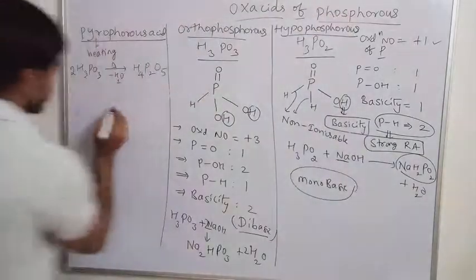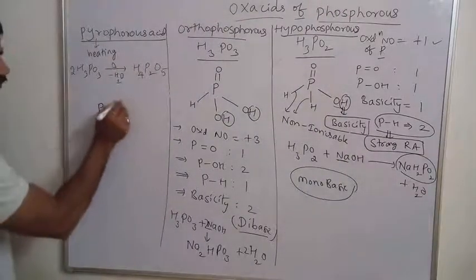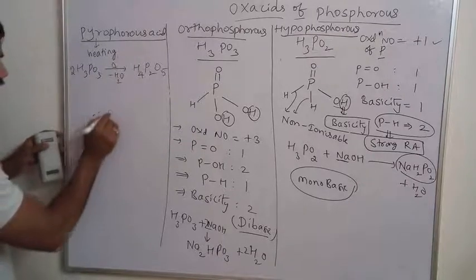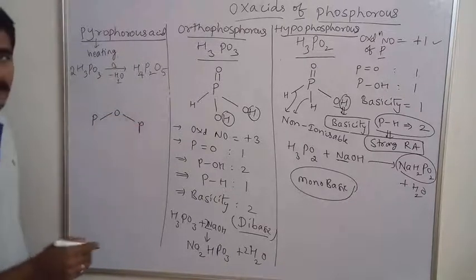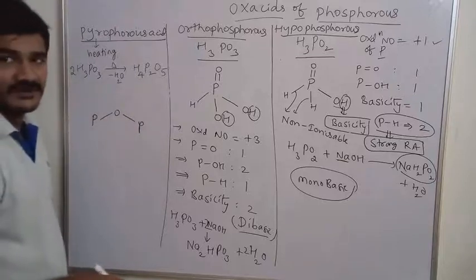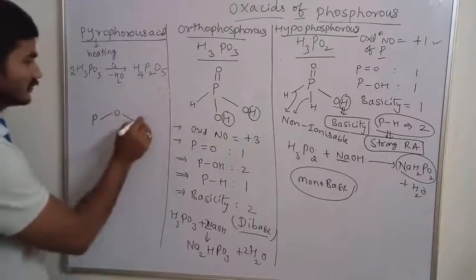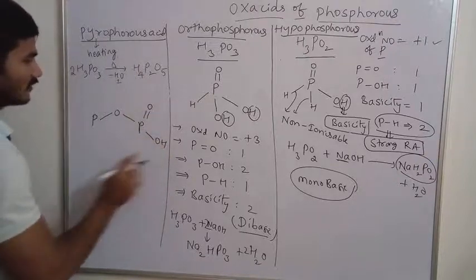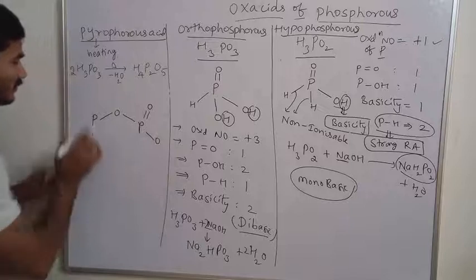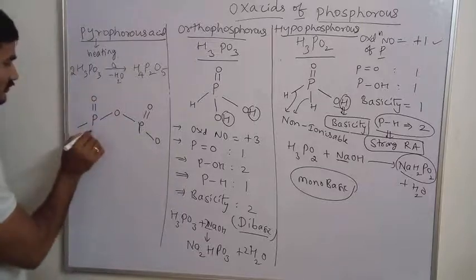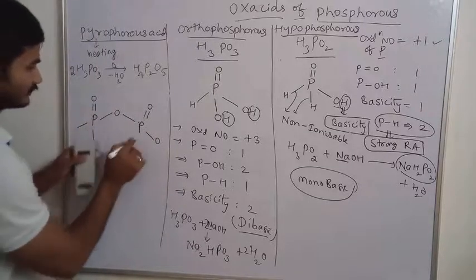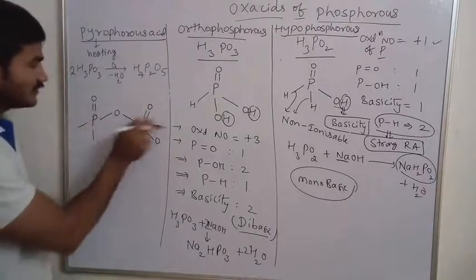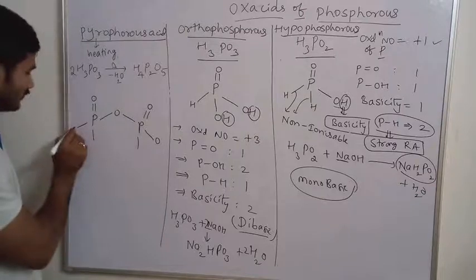So write here the structure. POP. Then 2 phosphorus are written. How many oxygens are there? 5 oxygens. 1 oxygen I write here. 1 must be a double bond O. Here also a double bond O. Total 5 oxygen atoms are there. 1, 2, 3 are written, 4 and 5.